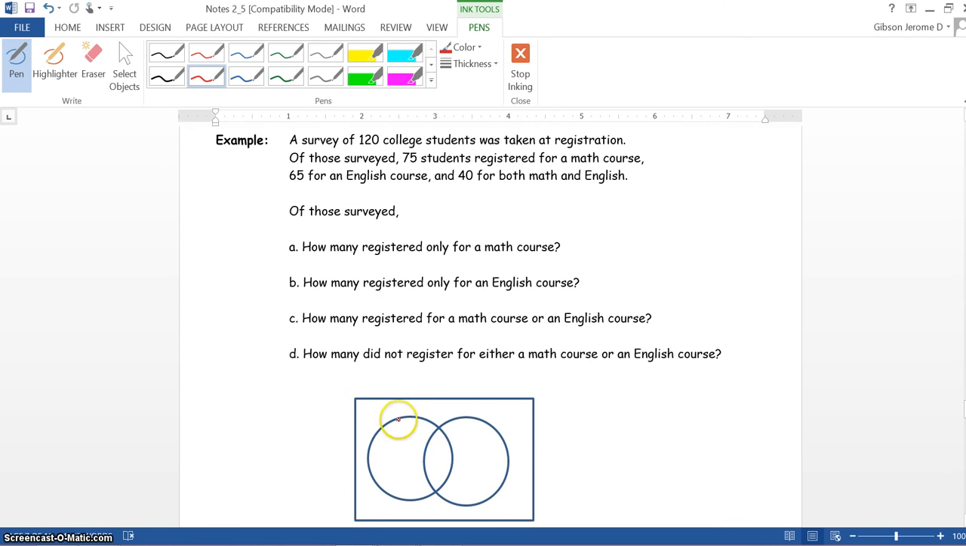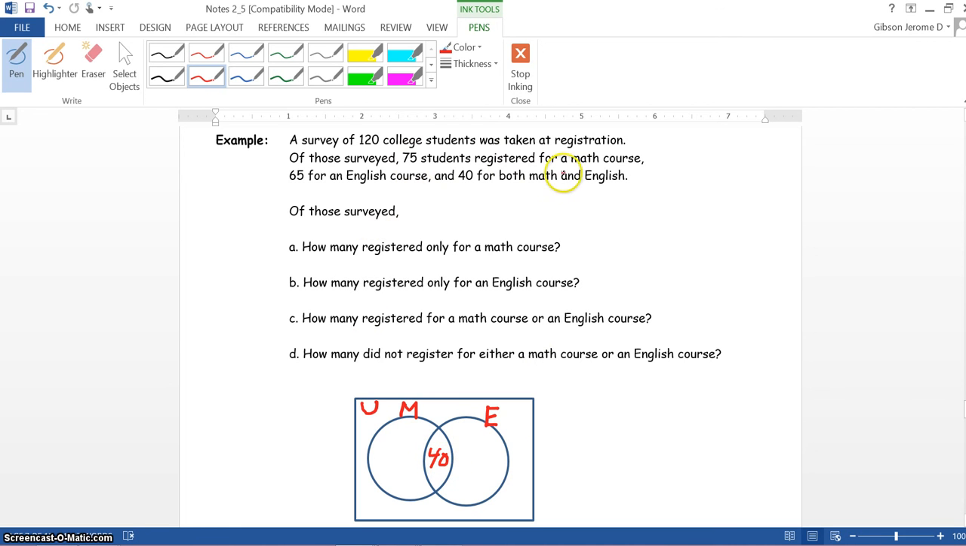So now we want to create our Venn diagram. We know we have our universal set. We have our set M, which is math, E, which is English, and also we need to put in the numbers here. Now we're told here that 75 students registered for a math class or course, 65 for an English course, and 40 for both math and English. So we would start with the 40 for both math and English.